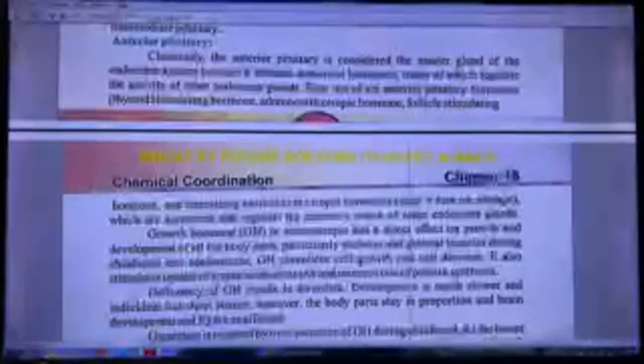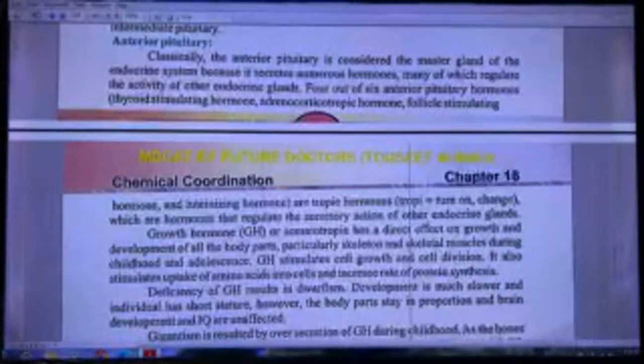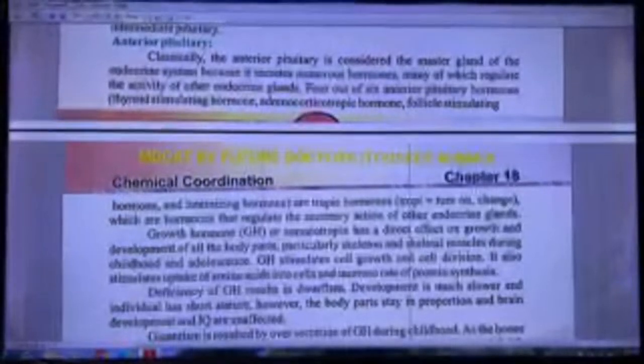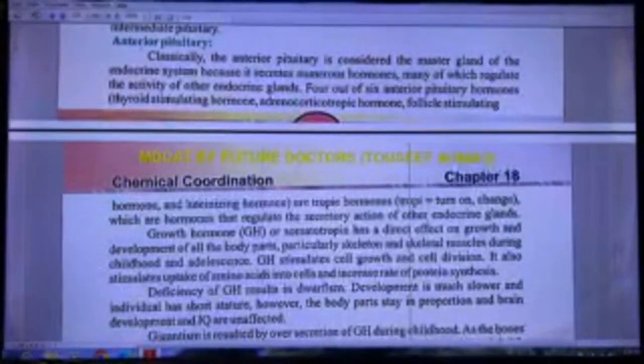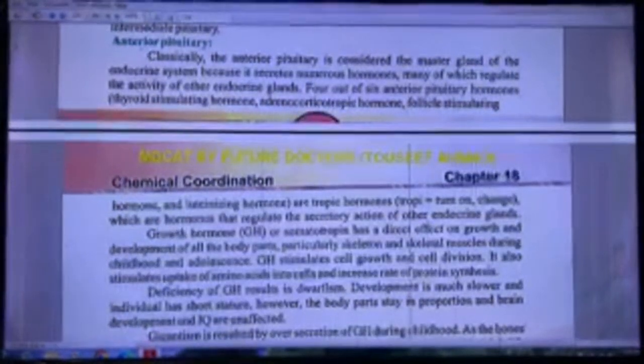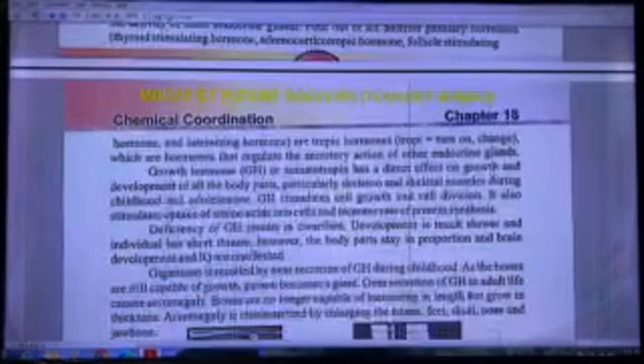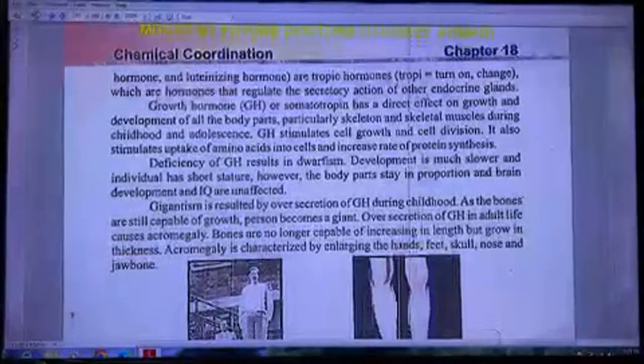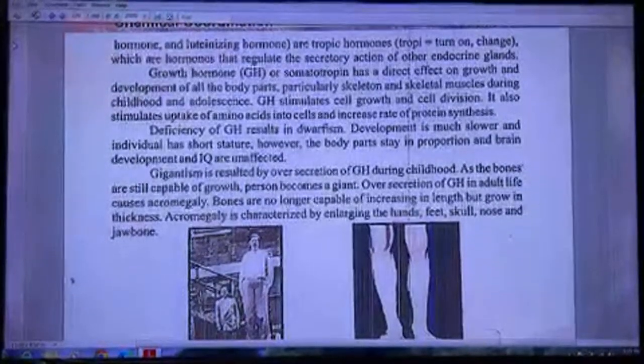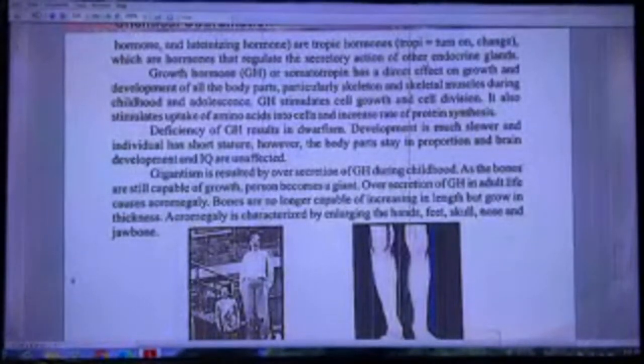Anterior pituitary. Classically, the anterior pituitary is considered the master gland of endocrine system because it secretes numerous hormones, many of which regulate the activity of other endocrine glands. Four out of six anterior pituitary hormones: thyroid stimulating hormone, adrenocorticotropic hormone, follicle stimulating hormone, and luteinizing hormone, are tropic hormones, which are hormones that regulate the secretory action of other endocrine glands.